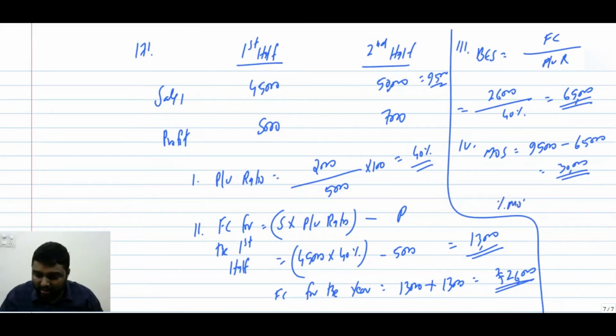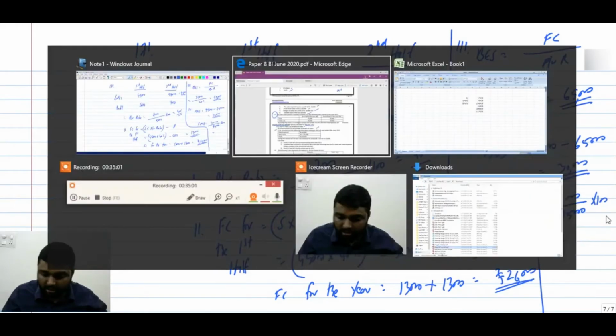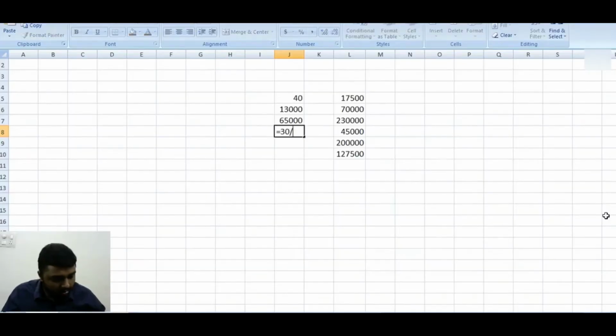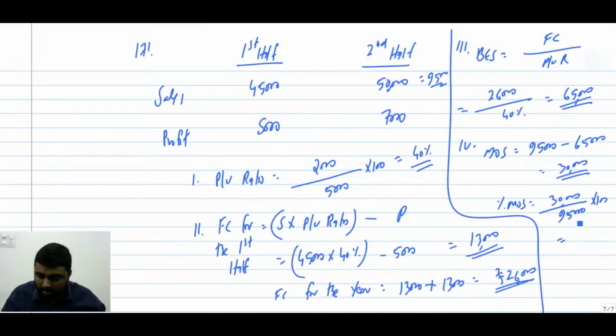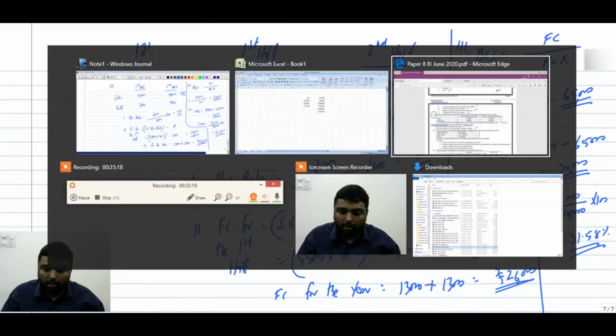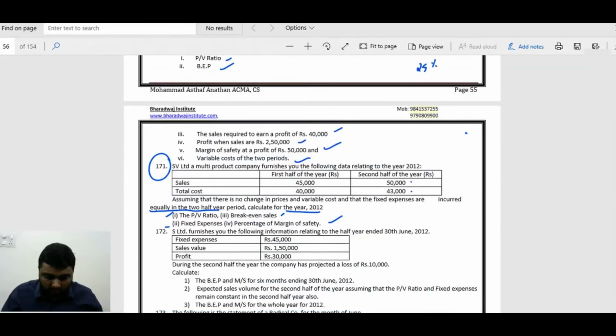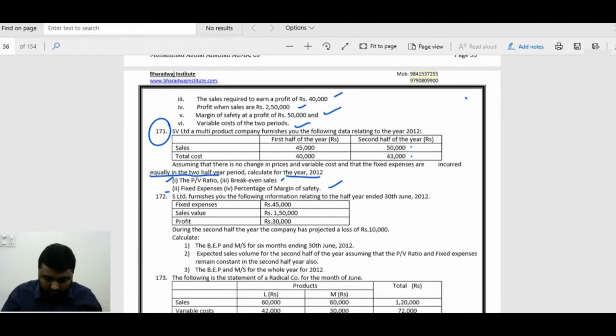So percentage of margin of safety, we have 30,000 out of 95,000. What will be the percentage? 30 out of 95, which will be 31.58 if you round off. Did you get it? This is how we have to approach the question.